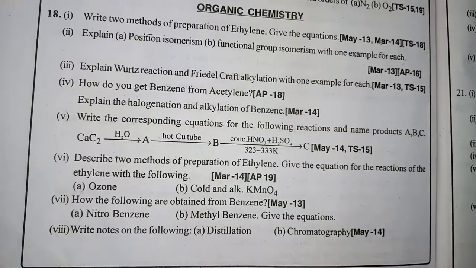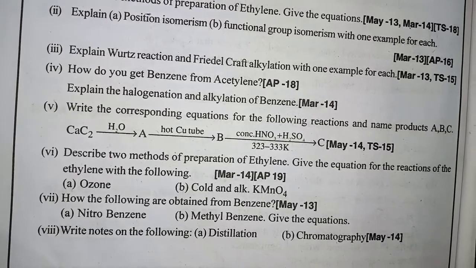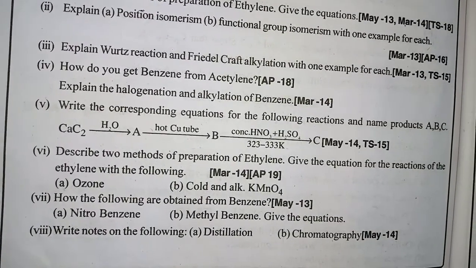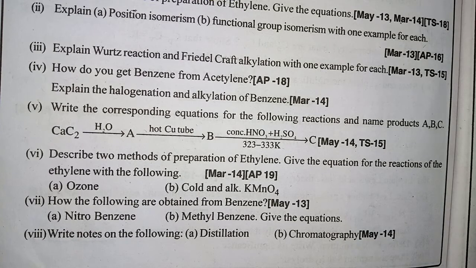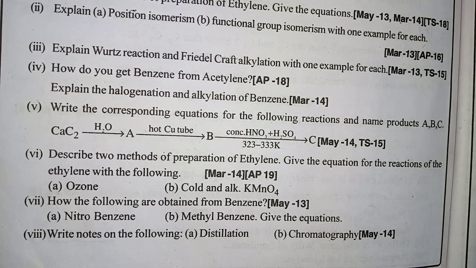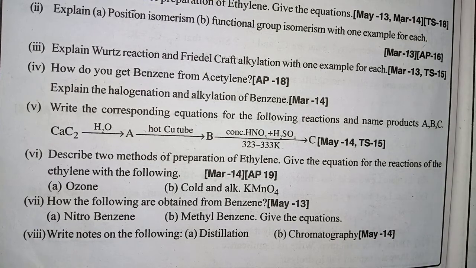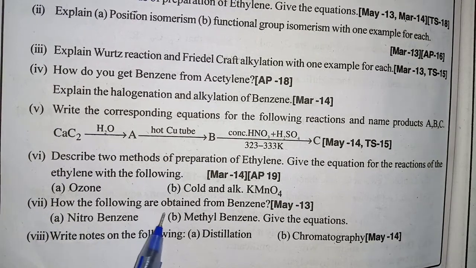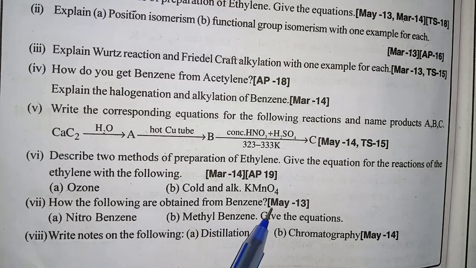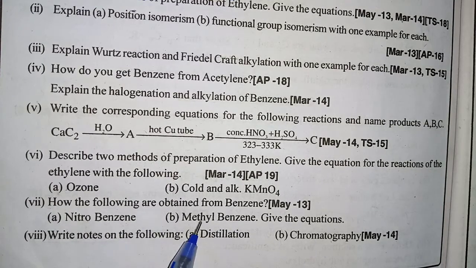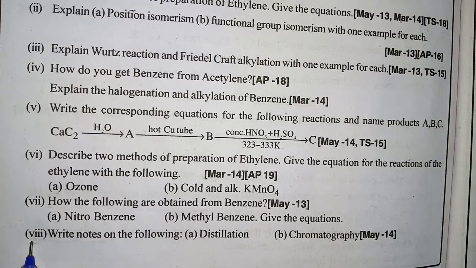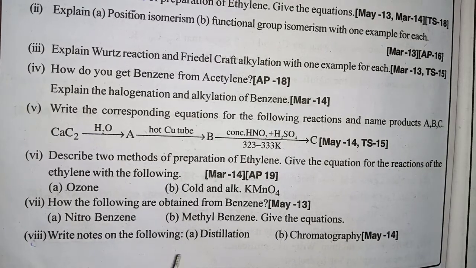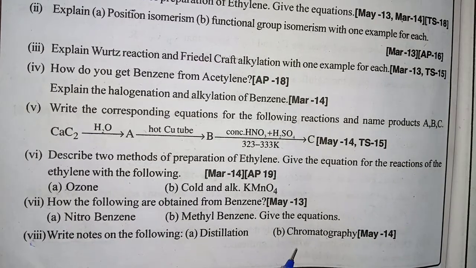And sixth question, describe the method of preparation of ethylene. Give the equation for the reaction of ethylene with the following: A, ozone; B, cold alkaline KMnO4. Seventh question, how are the following obtained from benzene? Nitrobenzene, methylbenzene. Give the equations. And the eighth question, write notes on the following: A, distillation and B, chromatography.